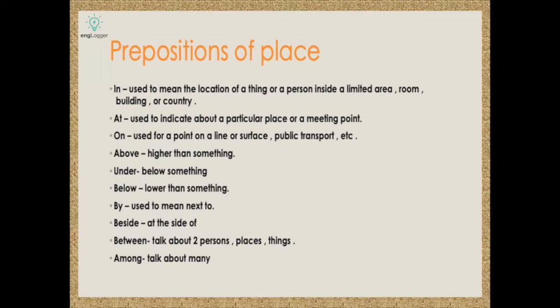Next we have "among". Among means more than two, used to talk about many persons, many places, many things. Like the green box is kept among the white boxes. We have many white boxes and the green box is kept among those white boxes.